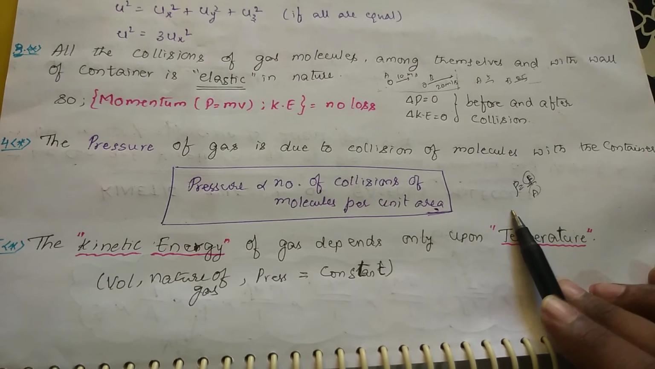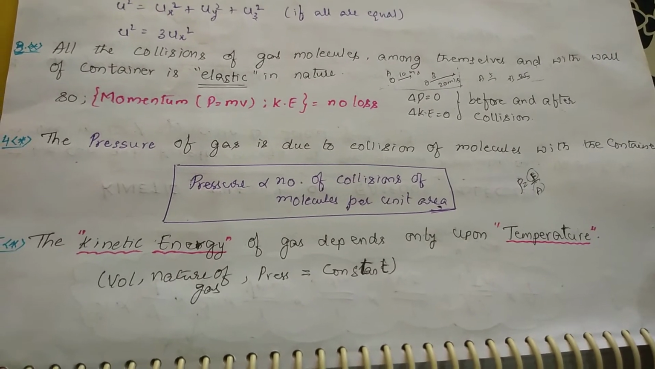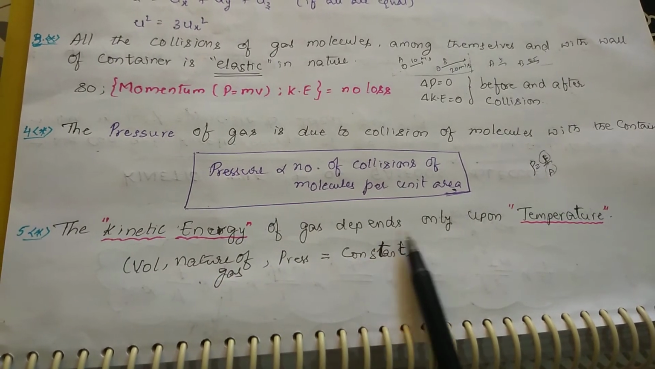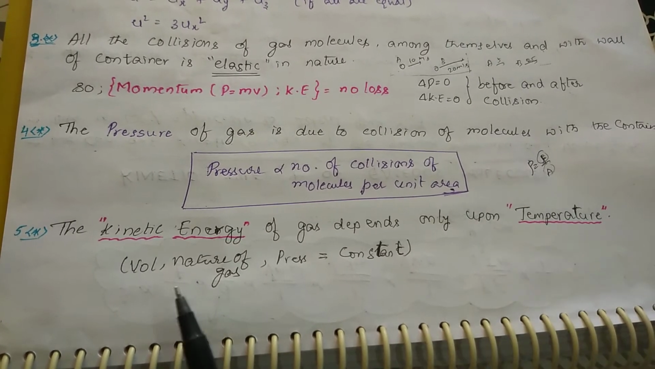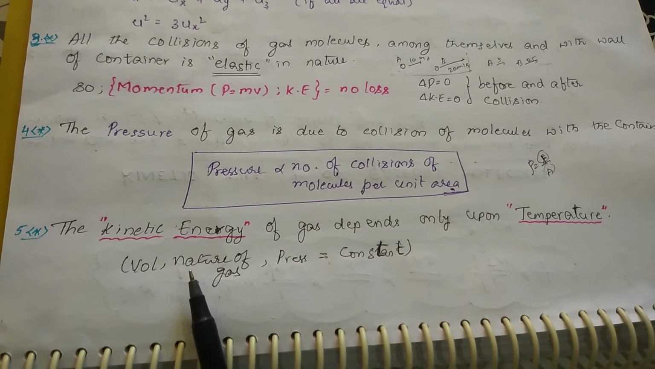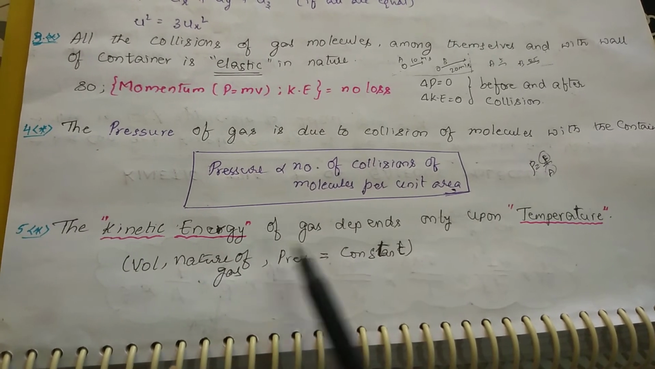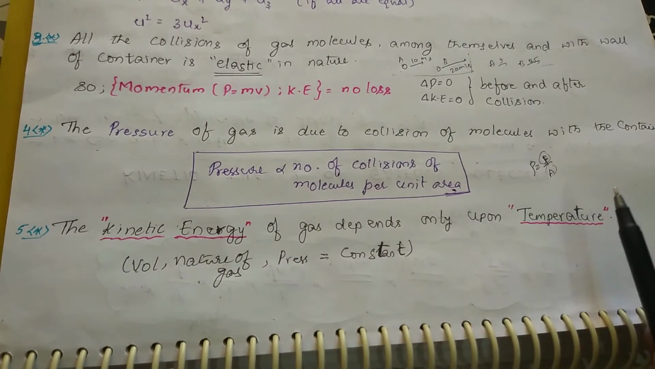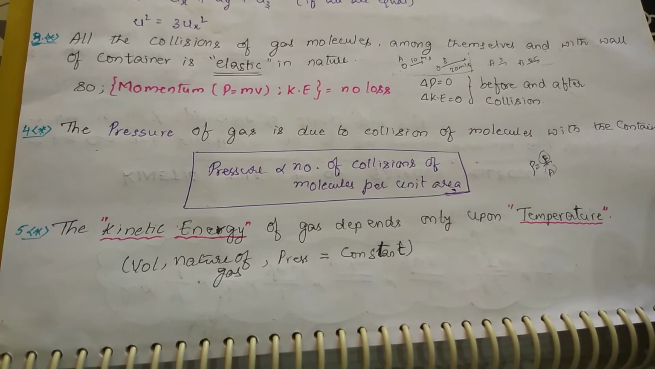Students, in one way, the more the number of collisions per unit area, the more will be the pressure of the gas molecules. The next postulate is that the kinetic energy of the gas molecules depends only upon the temperature. It does not depend upon the volume, the nature of the gas, or the pressure. Simply, if you increase the temperature, the velocity increases, so kinetic energy will increase. This is the fifth postulate of the kinetic theory of gases.